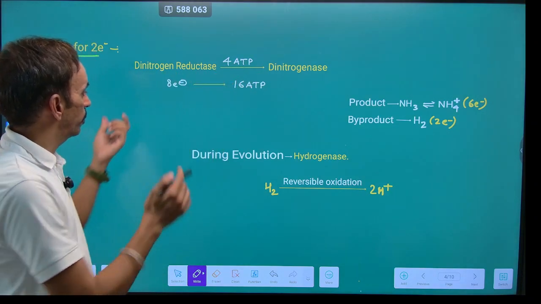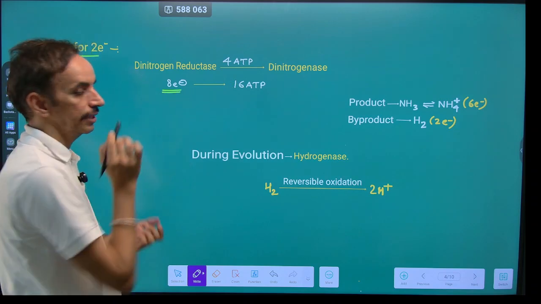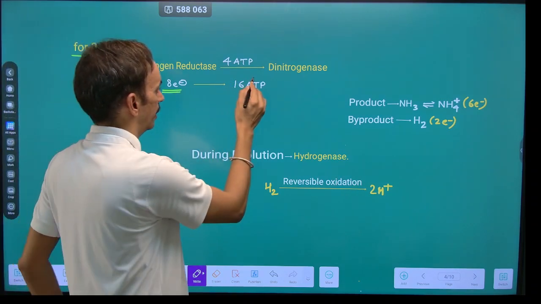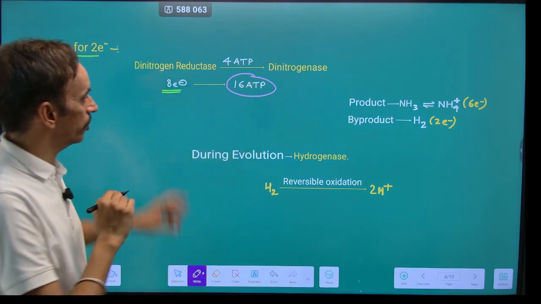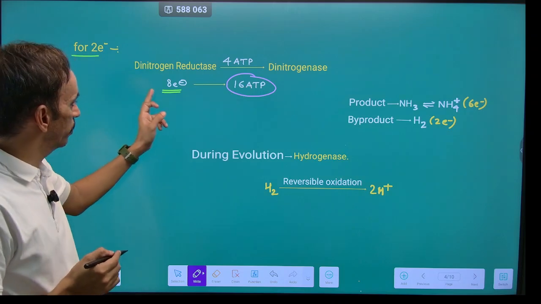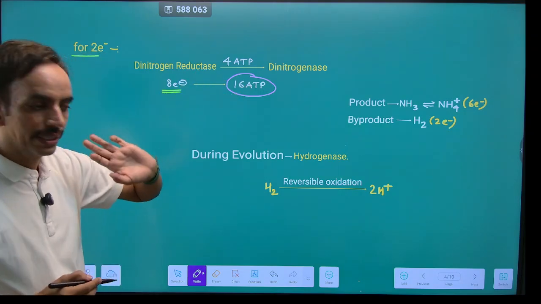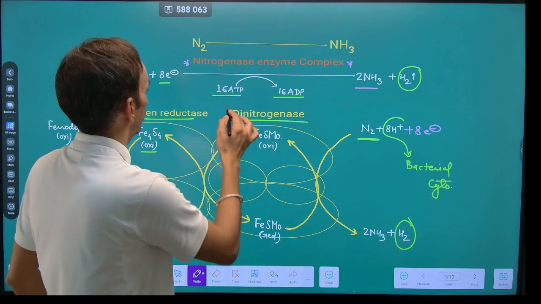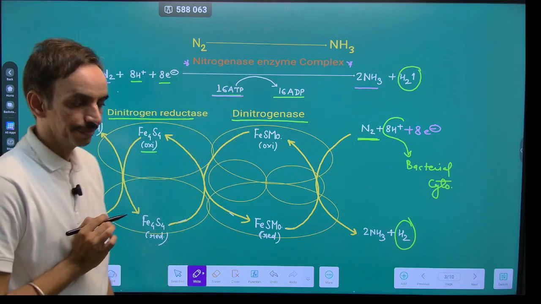Now, for the transportation of 8 electrons, there is a requirement of 16 ATP. So, for the transportation of 2 electrons, we require 4. So, for transportation of 8 electrons, we require 16 ATP of energy, which we have also mentioned here. Now,